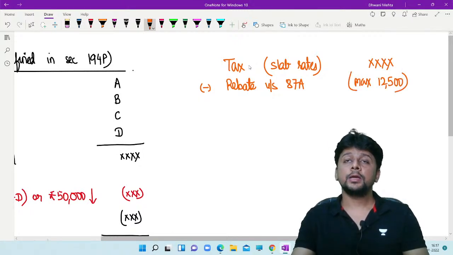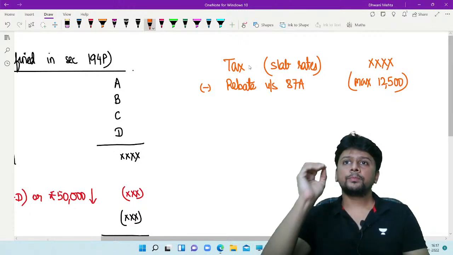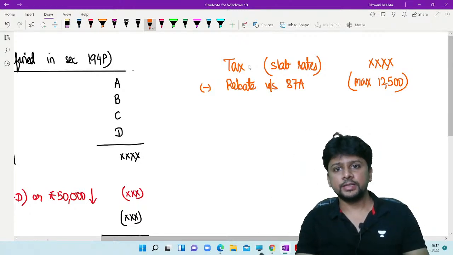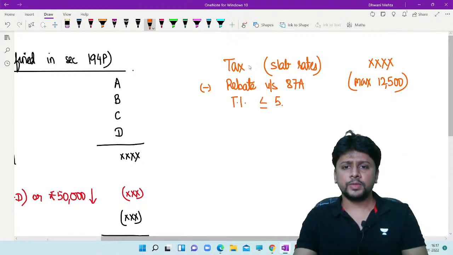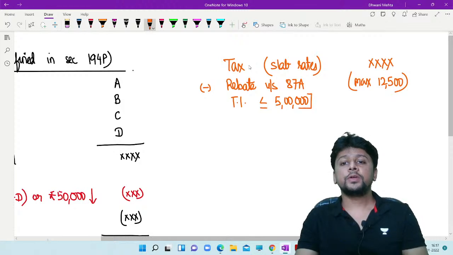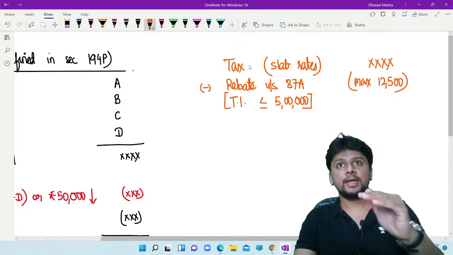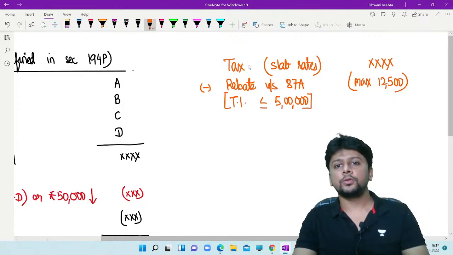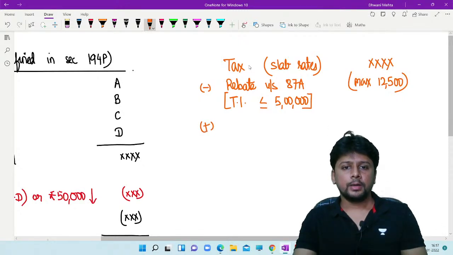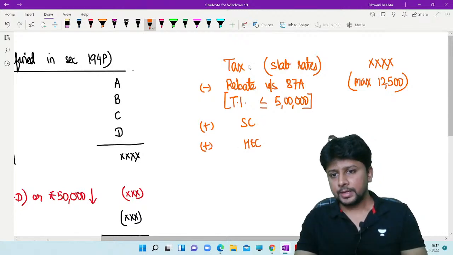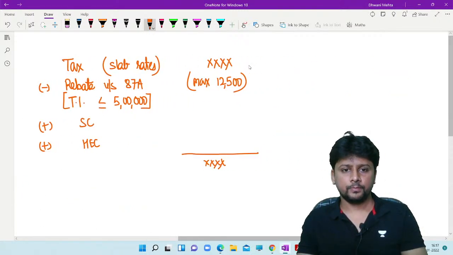And if you are somebody who is having income of up to 5 lakhs, only then the rebate applies, of course. Total income should be up to rupees 5 lakhs. But if you are someone who is 80 years or above, then anyways your tax is 0. So the question of having any rebate does not arise. Add surcharge, add health and education cess, and what you now get technically is your tax payable.